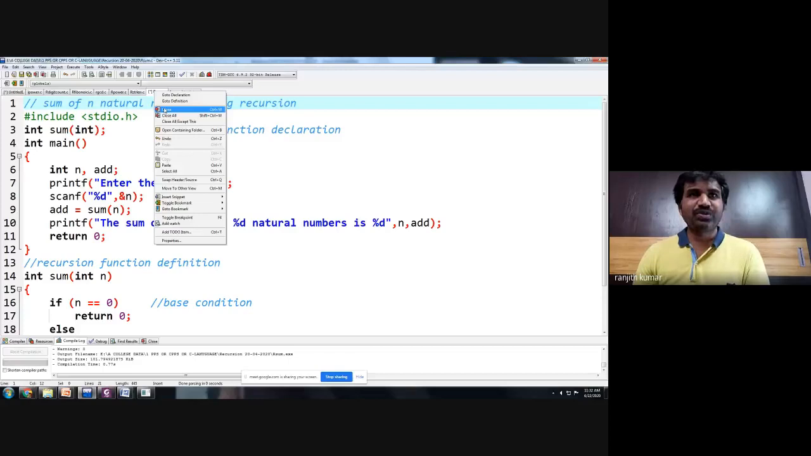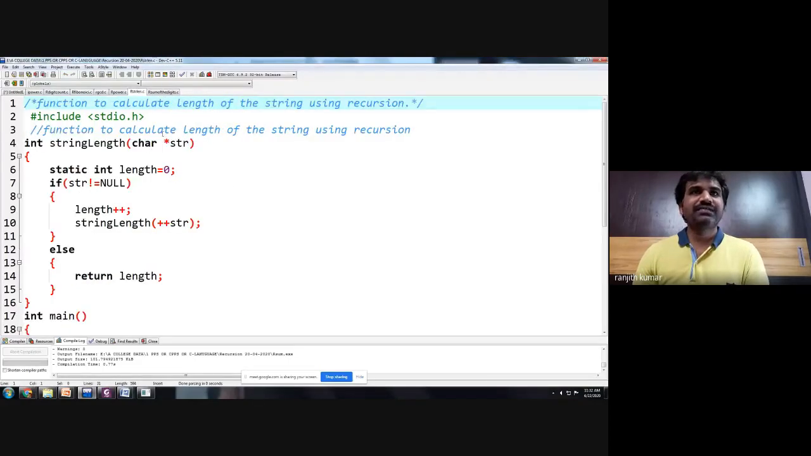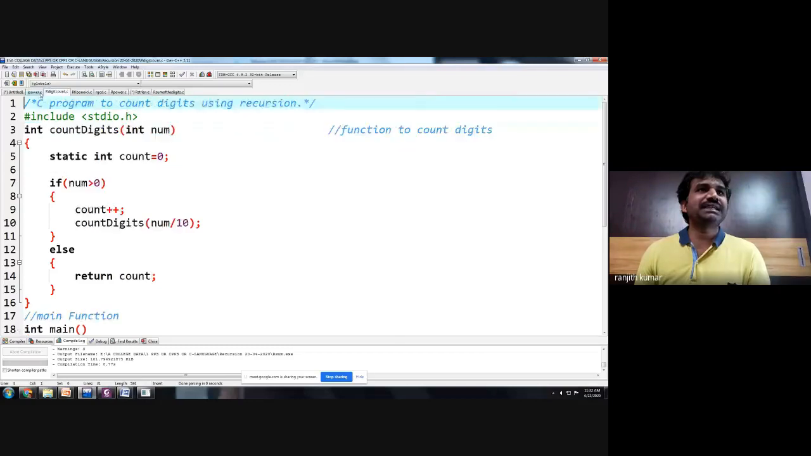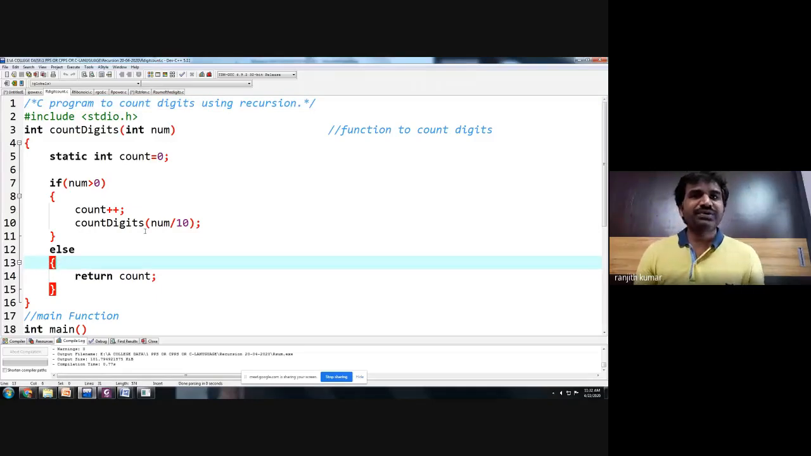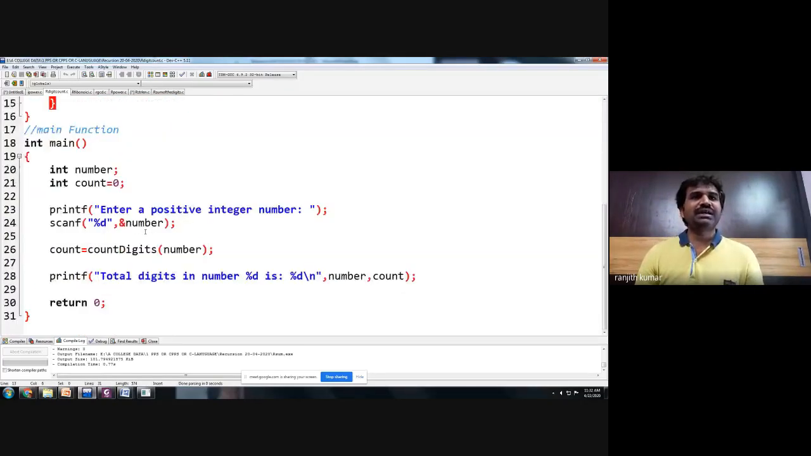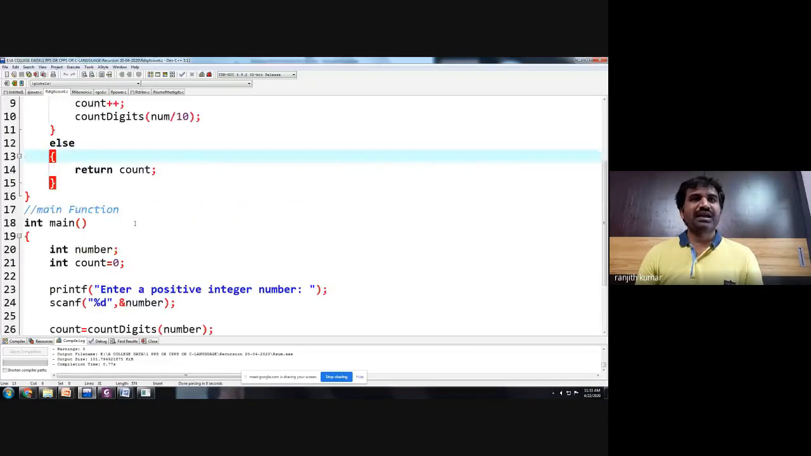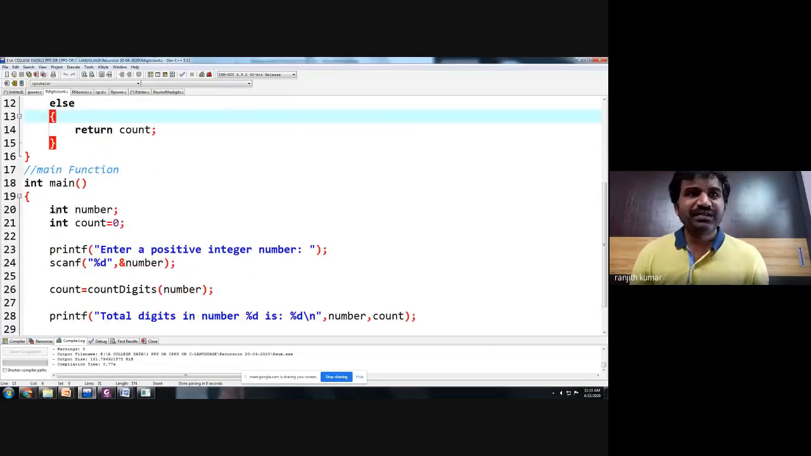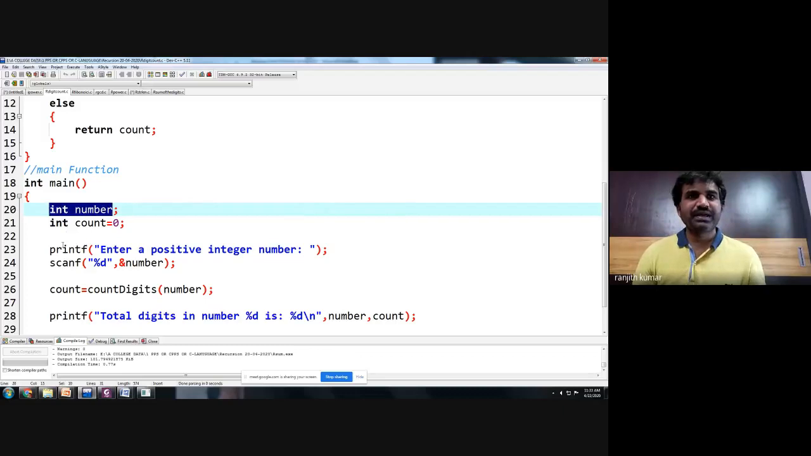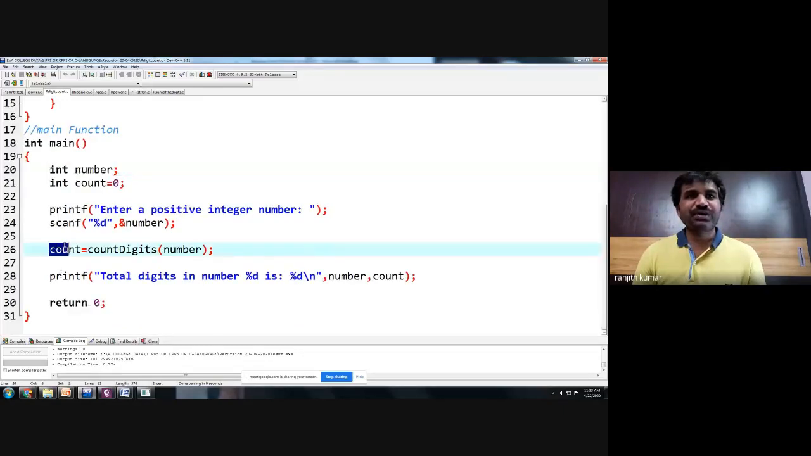So this is one more program. And next, one more program we want to discuss is to calculate the sum of the digits. So here we want to calculate the sum of the digits. What you are doing is you want to count the number of digits. Are we clear? What you do in the main is first you accept a number.